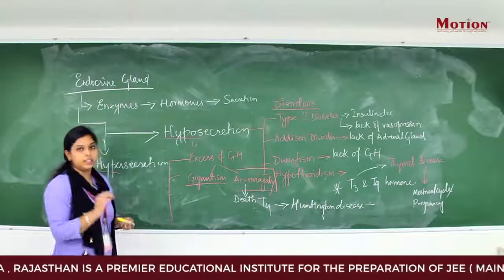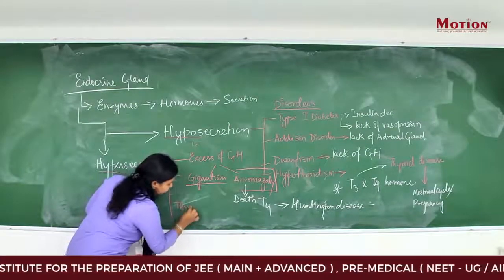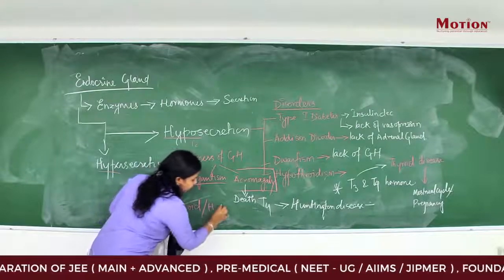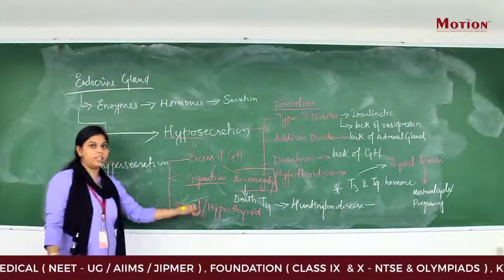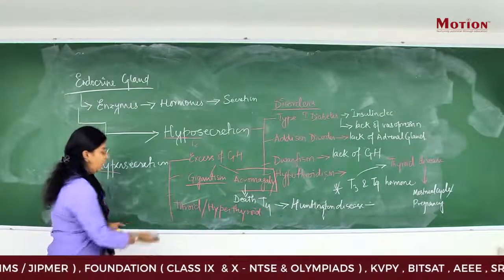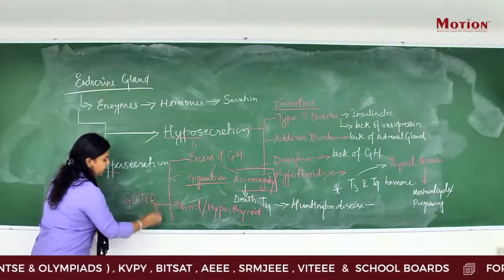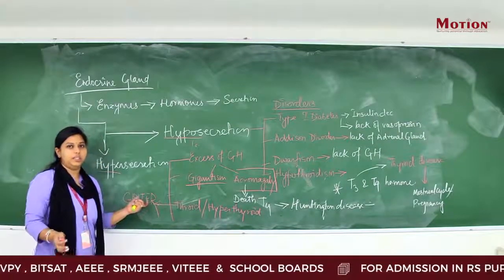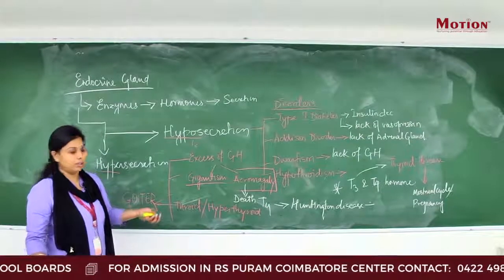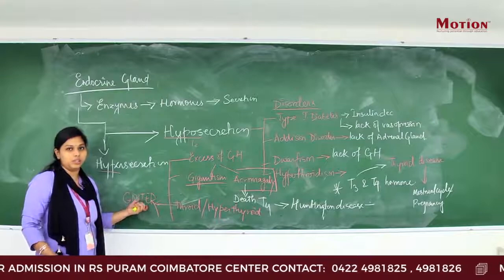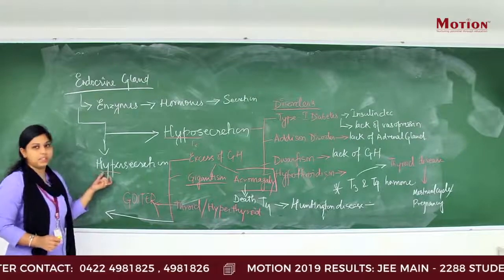The next disorder we are going to talk about in hypersecretion is hyperthyroid. Because of hyperthyroid secretion or hypothyroid condition, it leads to the common disease you have heard about, which is goiter. Already you know that goiter is a disorder which is due to the lack of iodine. So if there is an excess of secretion of the thyroid gland, that will also lead to a particular disorder, which is your goiter.